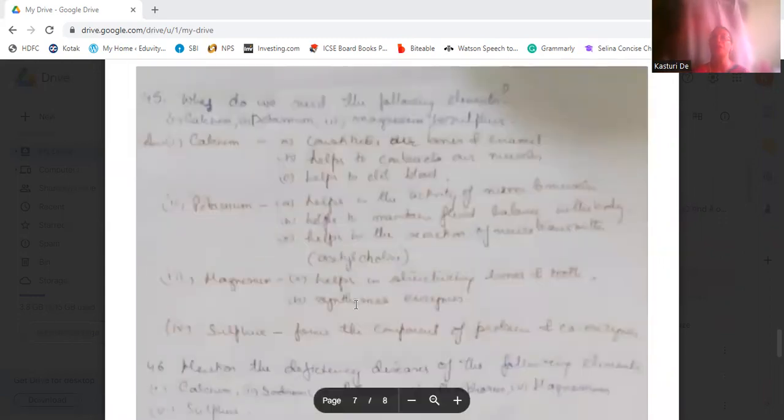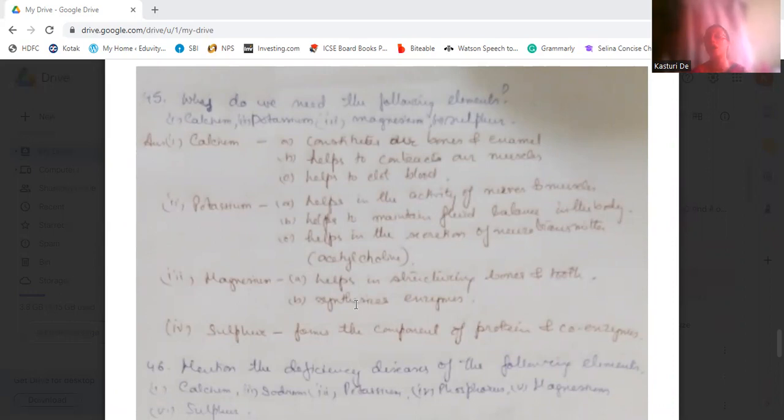Then why do we need the following elements? What are the functions of these following elements? Calcium. Calcium is needed because it constitutes our bones and the enamel of the tooth. Then it helps to contract the muscles. It helps to clot the blood.